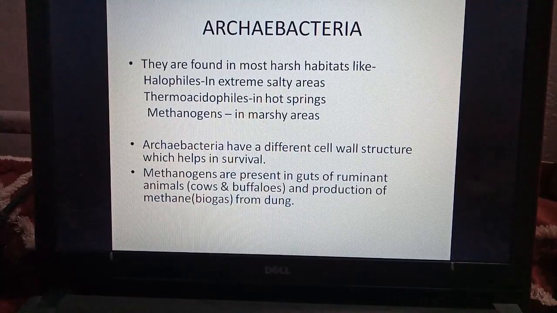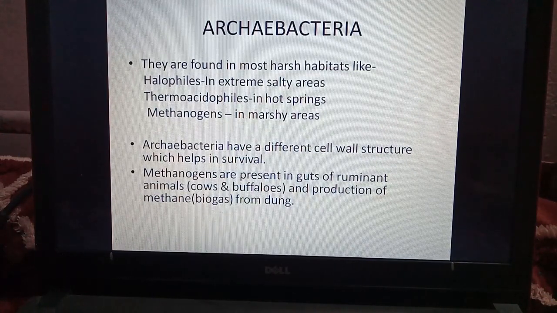Halophiles, they are found in salty areas where there is more salt. Thermoacidophiles, thermo means temperature, so they are found in hot springs. Methanogens, they are found in marshy areas since they release methane. Archaebacteria have a different cell wall structure which helps in survival. So how do they survive in harsh habitats? They have a different cell wall structure which is resistant.